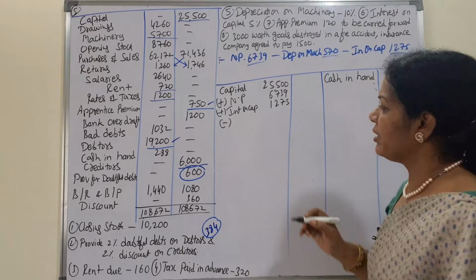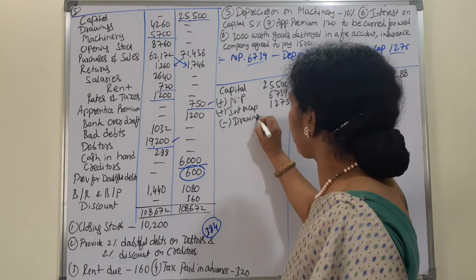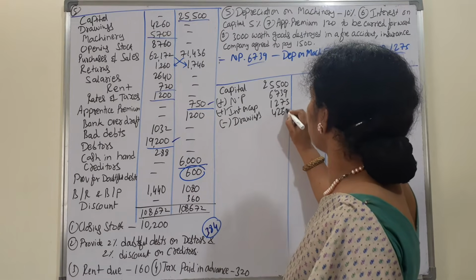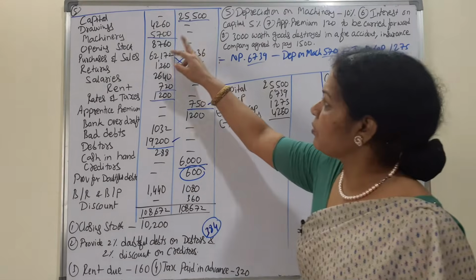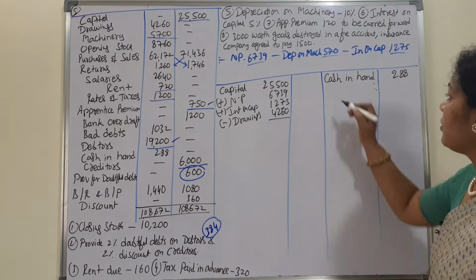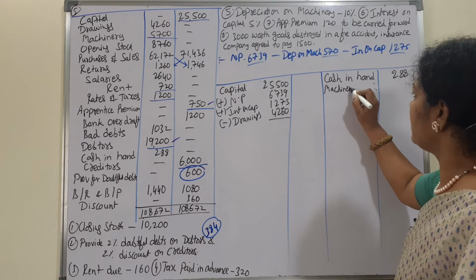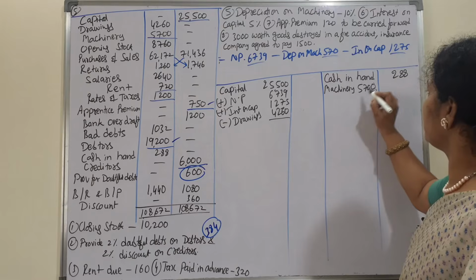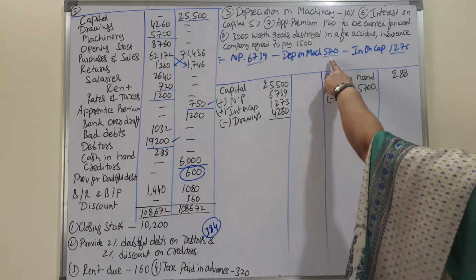Minus drawings. Drawings are 4260. We'll do the calculations later. Capital is over, drawings are over. Machinery is an asset. So for machinery, there is a depreciation, so we'll write it in the inner column. Machinery 5700 minus depreciation, it is 570.